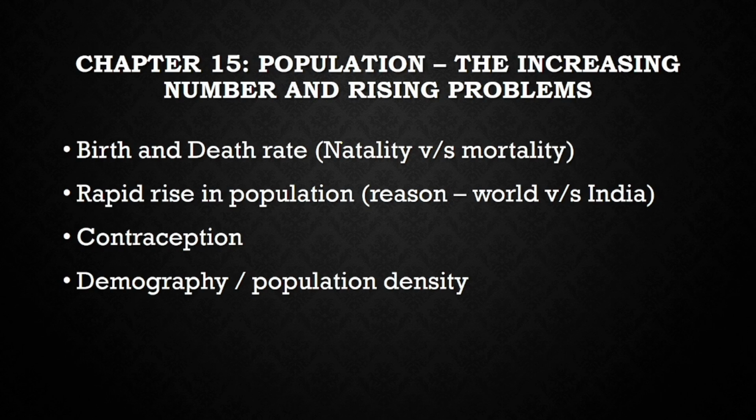Then you have barrier method, where you have condoms for the males, diaphragms for the females, and the sperm killing agents also for the females. Then there are certain intrauterine devices. IUD is intrauterine device, that is Lippes loop and copper T, that is to stop fertilization by preventing implantation.